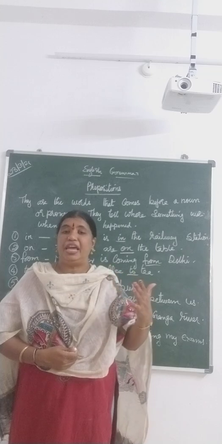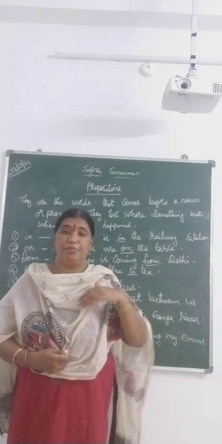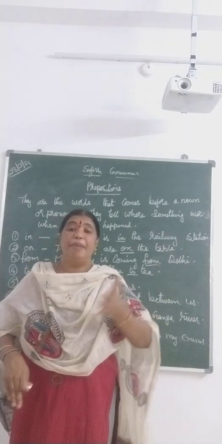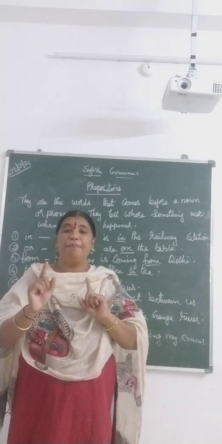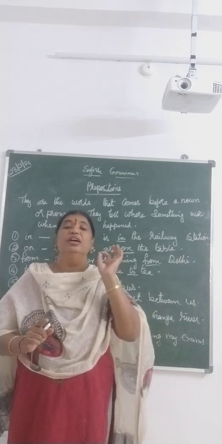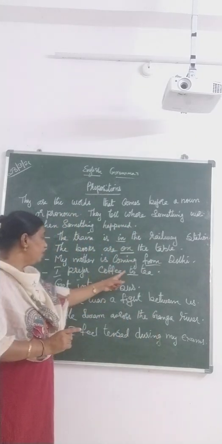I like football to basketball. Means I like playing football more than basketball. So that comparison comes. When that comparison comes, the first preference is given to what you like with a preposition called to. Understood, children? Right.